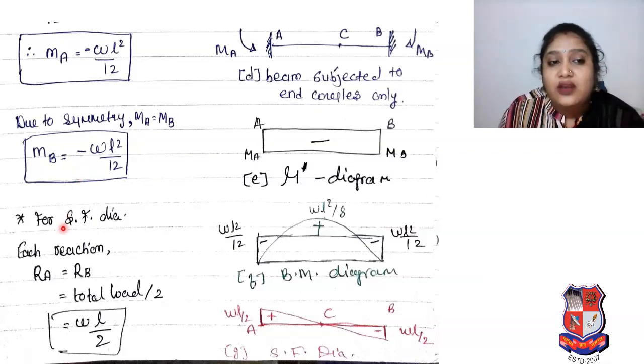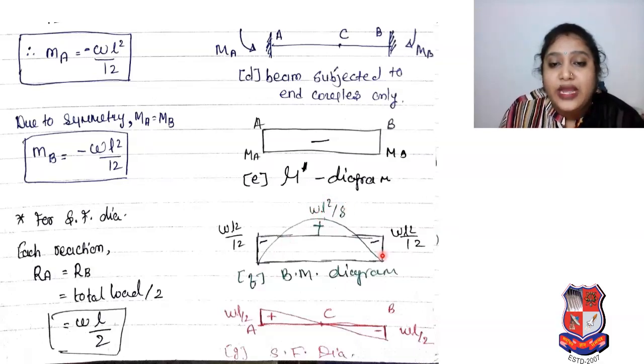Fine. Now our interest is to find the shear force diagram. At first we will do the BM diagram, our final diagram. How will we plot it? It is a combination of the Mu diagram and the Mu dash diagram. We have the Mu diagram for the simply supported beam with UDL, with the moment value WL square by 8.